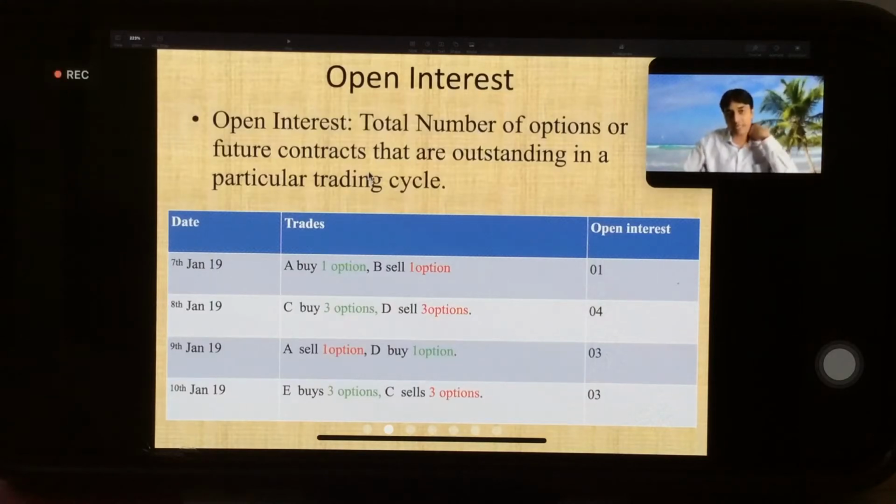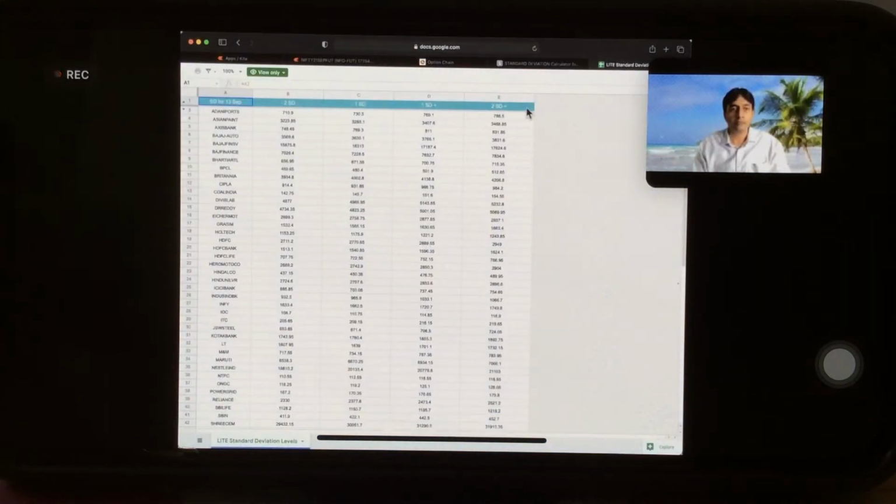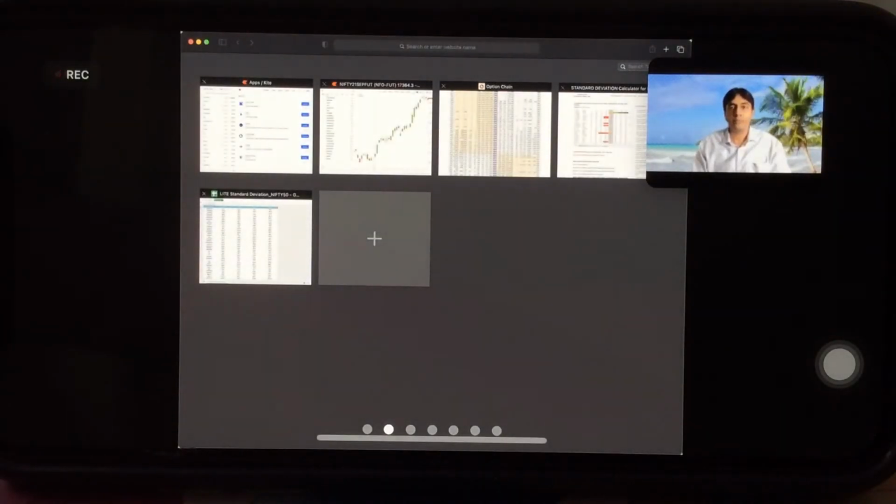So if we see the option chain on NSE, we'll go directly to NSE. Are you able to see the browser, NSE?